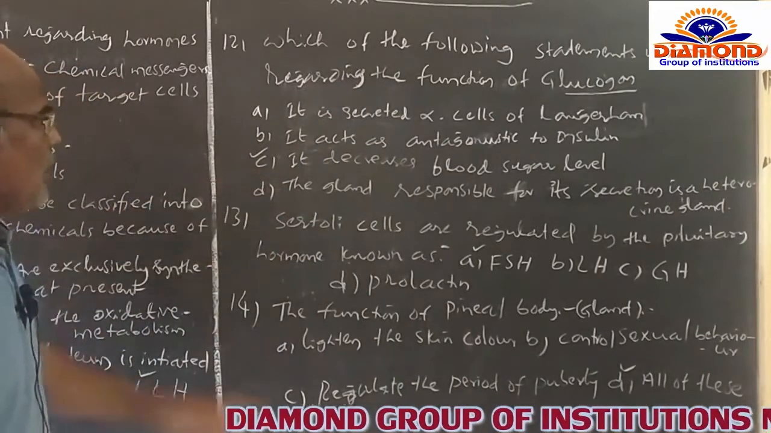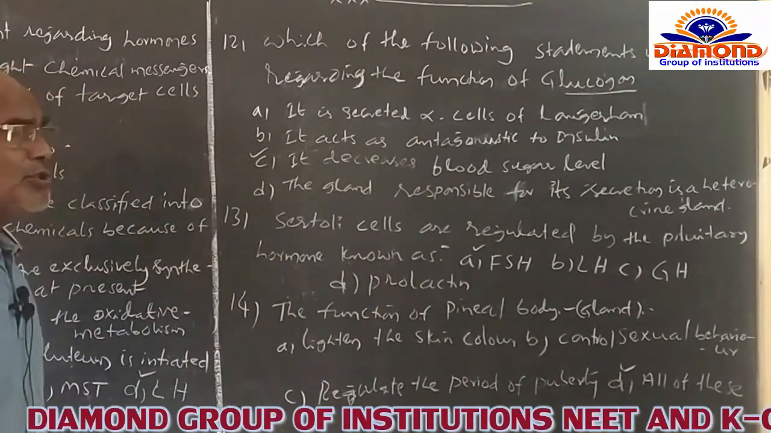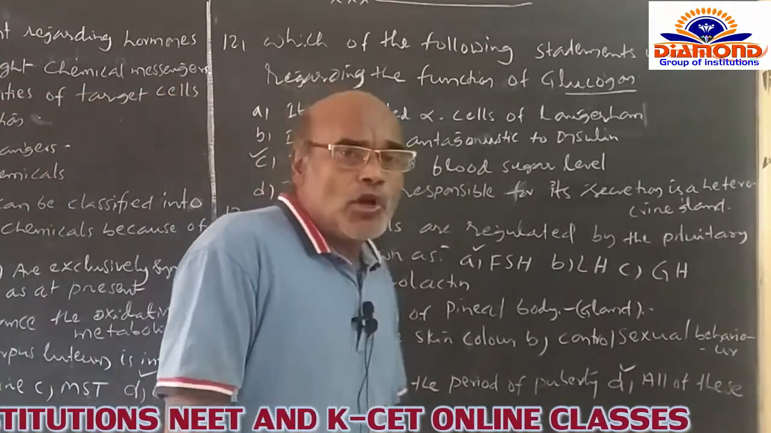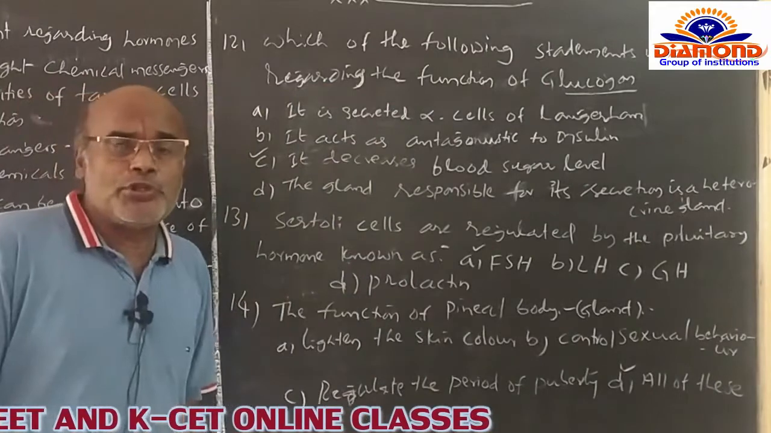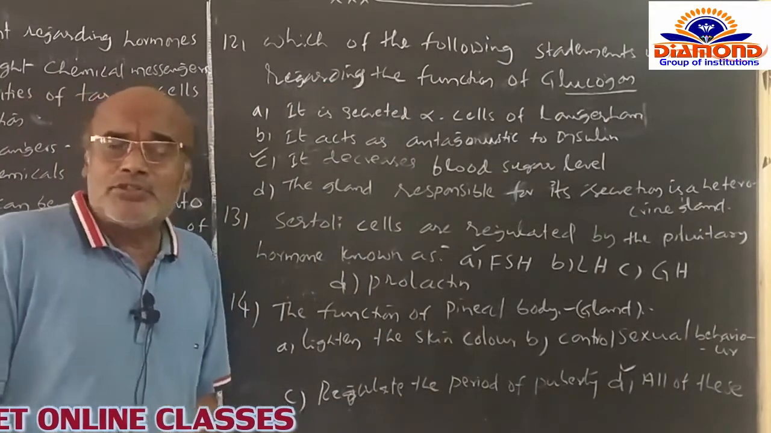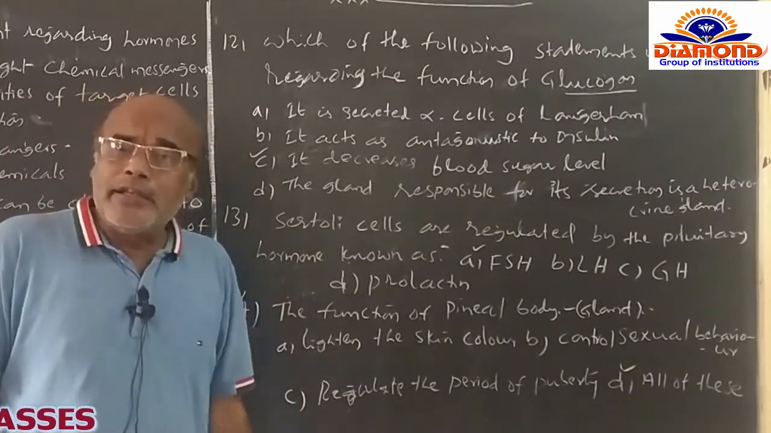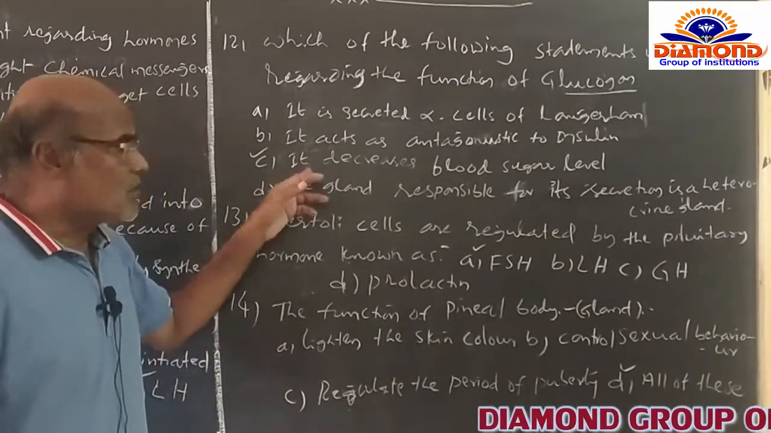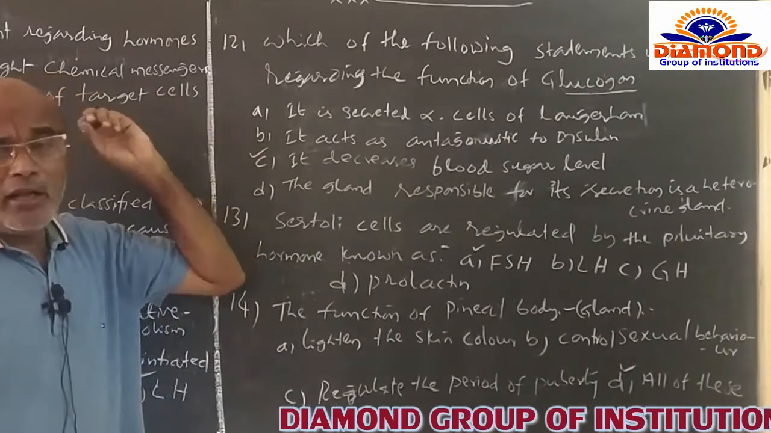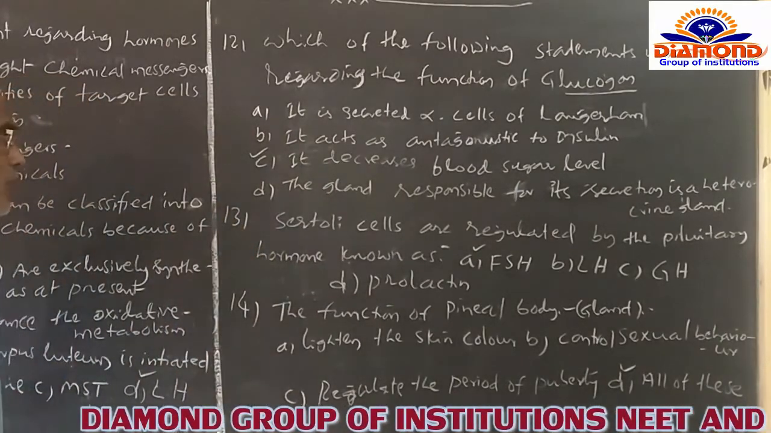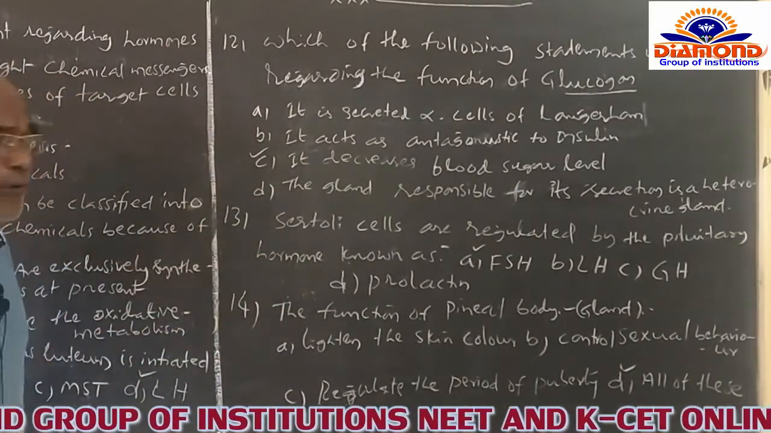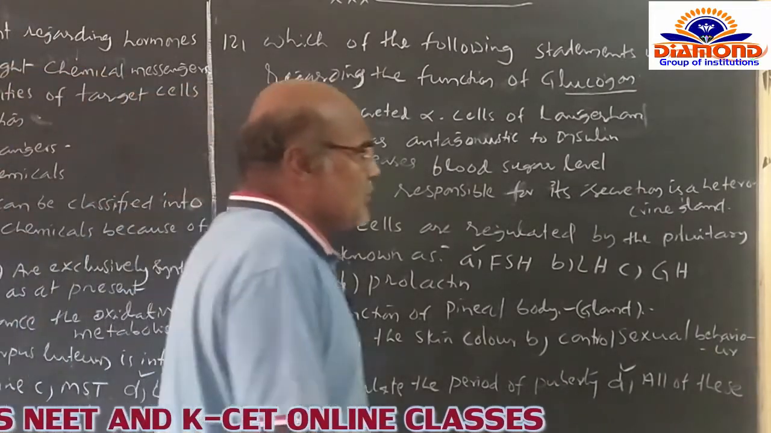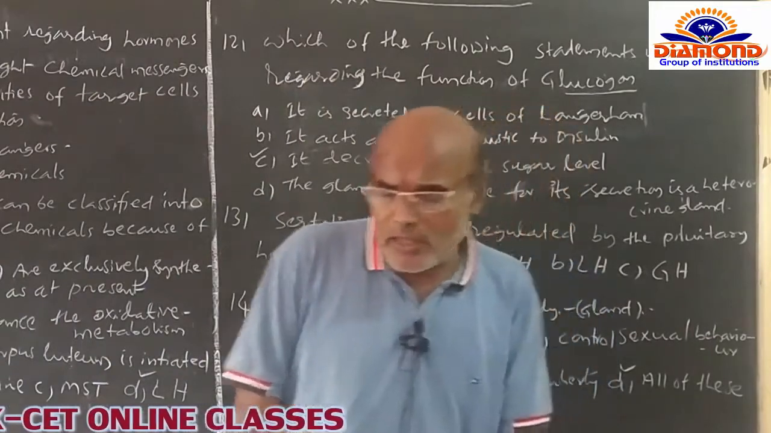And after that, C option is that it decreases blood sugar level. Just as I said, glucagon always looks after the conversion of glycogen into glucose. So naturally, it is not at all concerned with decreasing the blood sugar level in the human body. That's why the C option is false regarding the functional activity of glucagon. And the fourth, D option, is that the gland responsible for its secretion is the endocrine gland. It is also not concerned with this.